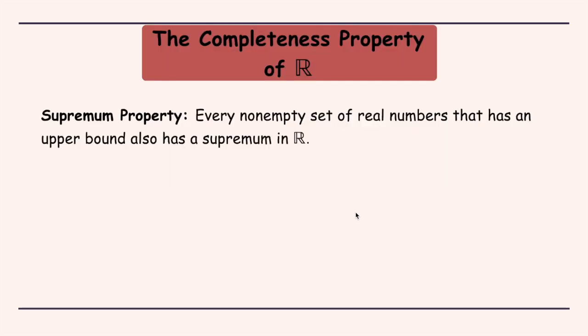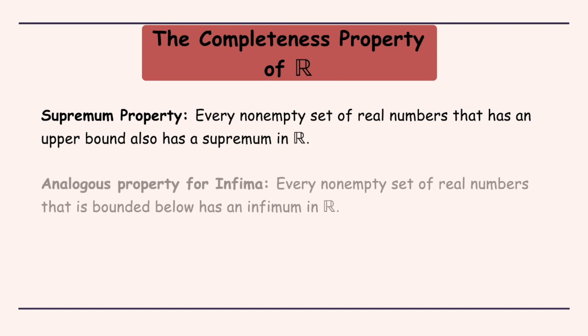Before discussing the Archimedean property, it is very important that we first discuss the completeness property of the set of real numbers. Now the property says that every non-empty set of real numbers that has an upper bound also has a supremum in R. So it says that every subset of real numbers that is bounded above has to have a supremum. There is an analogous property for infima which says that every non-empty set of real numbers that is bounded below has an infimum in R.